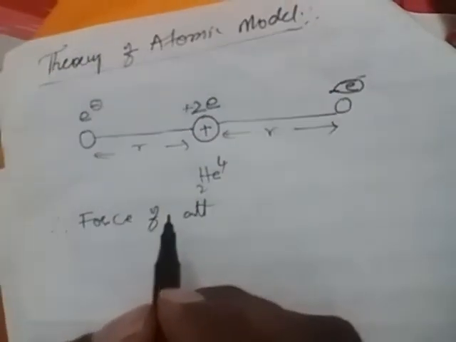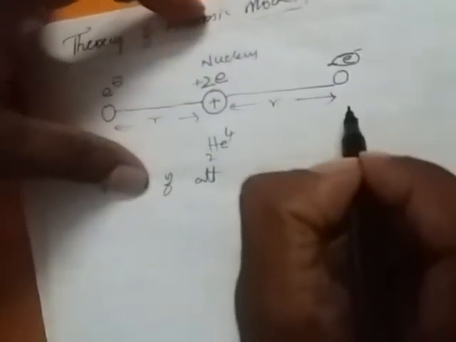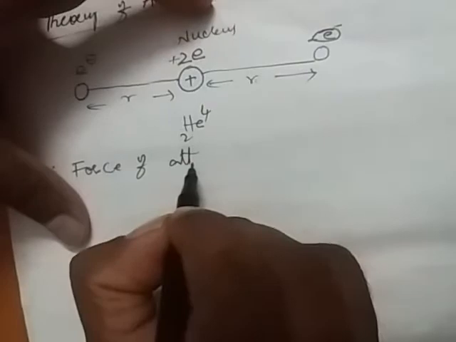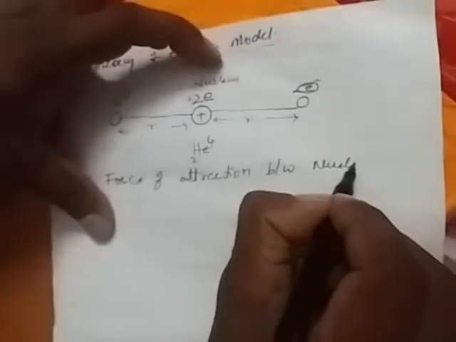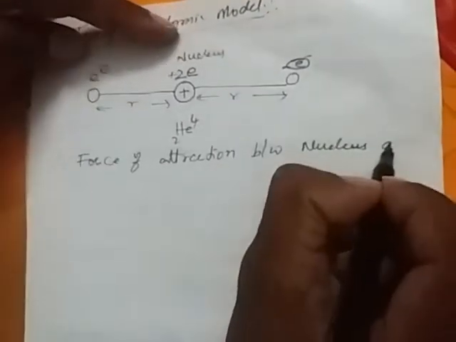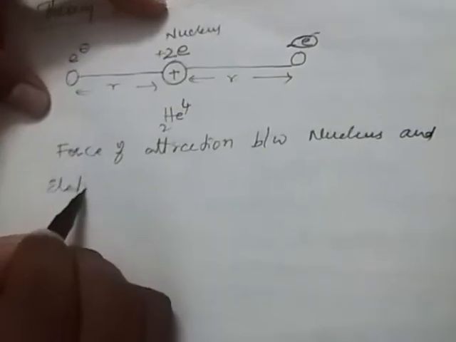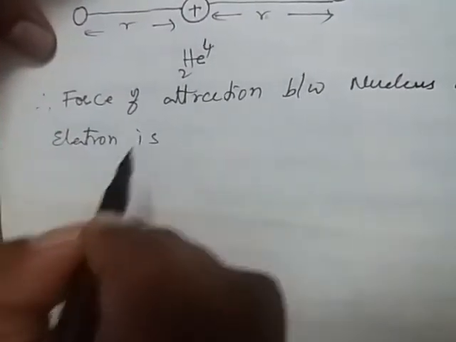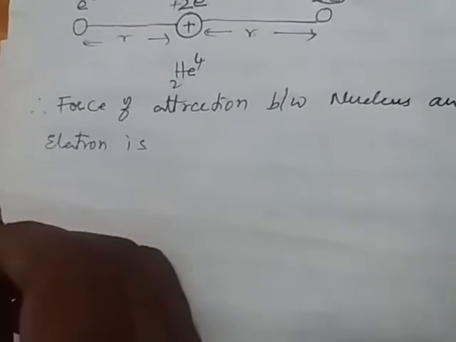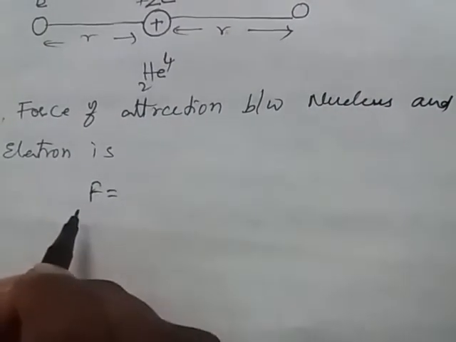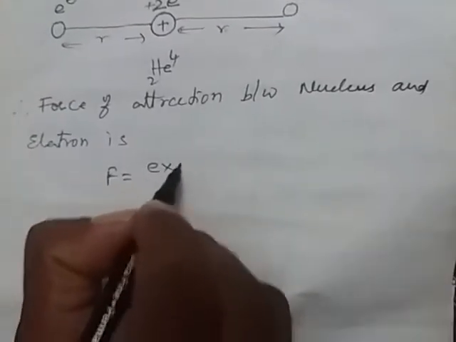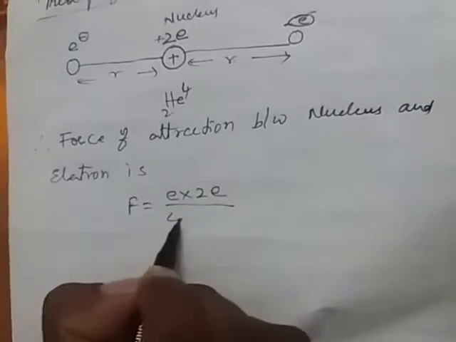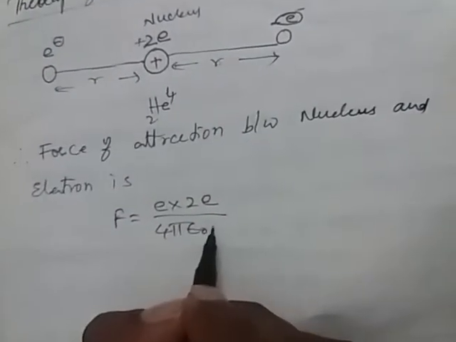The force of attraction between the nucleus and the electron we can write as F equal to, where the electron charge is e, so e into 2e by 4 pi epsilon naught r square.